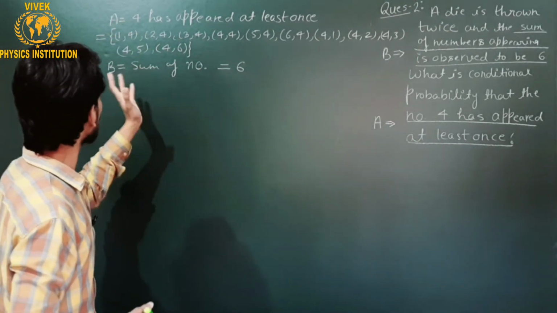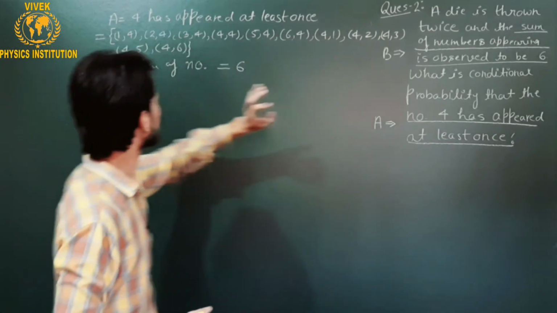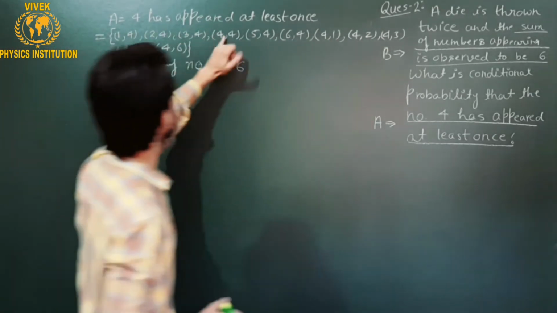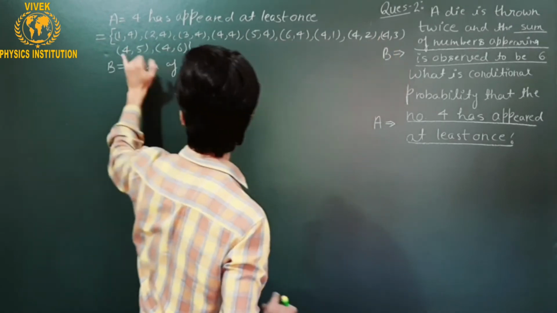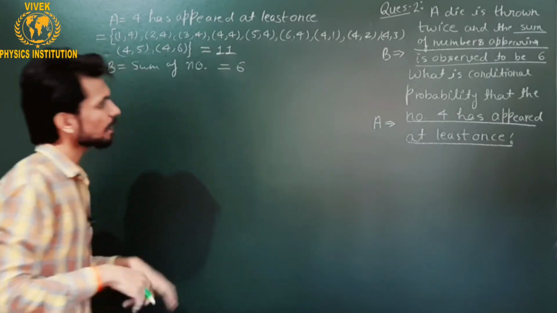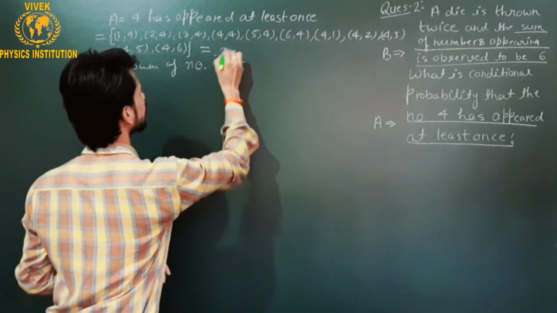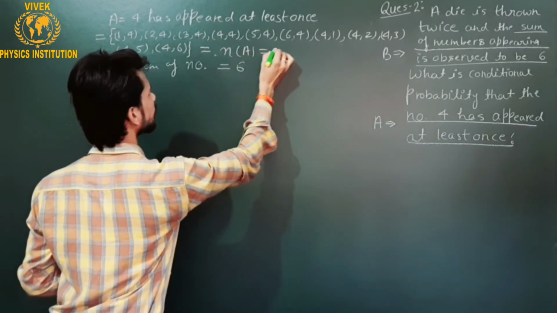Let me count how many these are. 1, 2, 3, 4, 5, 6, 7, 8, 9, 10, 11. So the total number is 11. Okay, so let me put it as: the number of elements in event A is 11.